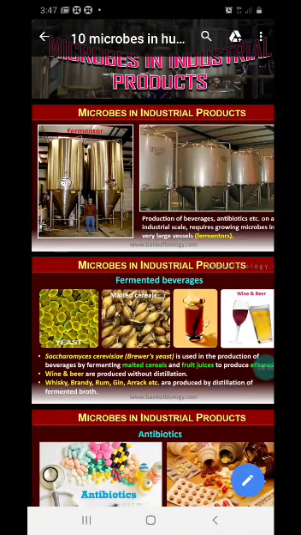Microbes like bacteria and fungi are also used to make many kinds of beverages. Beverages are made in large tanks or vessels called fermenters. Here also the same yeast which is used in bakeries is used. When it is used in bakeries, making bread and cakes, it is called baker's yeast.